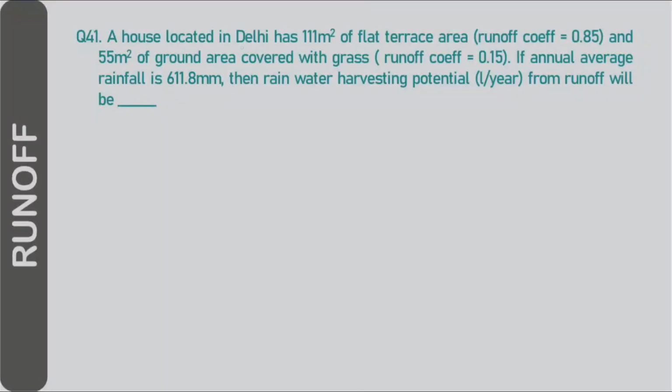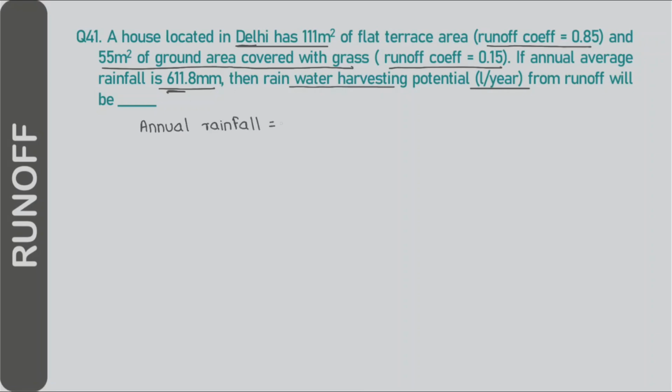Numerical number 41. A house has a 111 meter square of flat terrace area and 555 meter square of ground area covered with grass. If annual average rainfall is 611.8 mm, the rainwater harvesting potential for runoff will be. We have to calculate this in liter per year. Annual rainfall is given as 611.8 mm, which we have to convert in meters because all values are in meters.